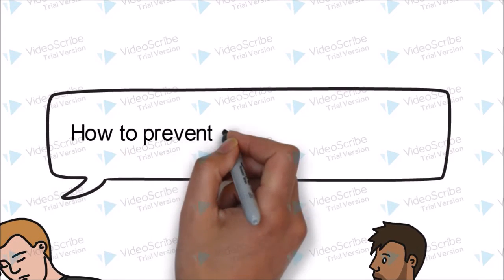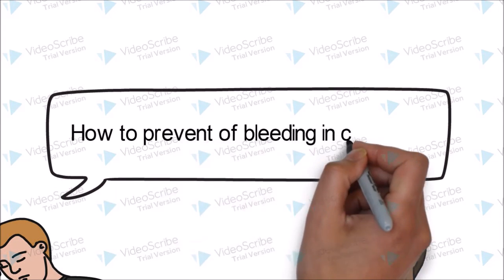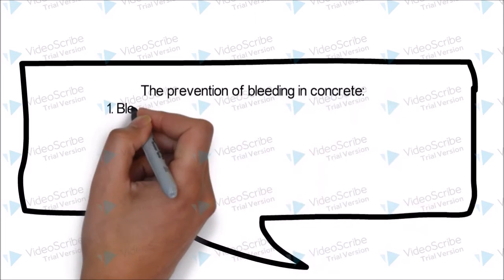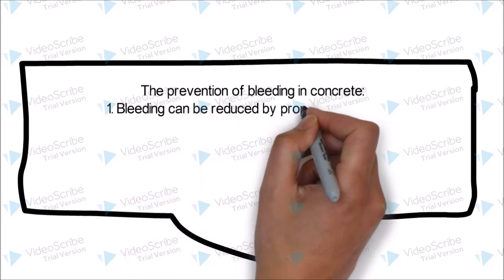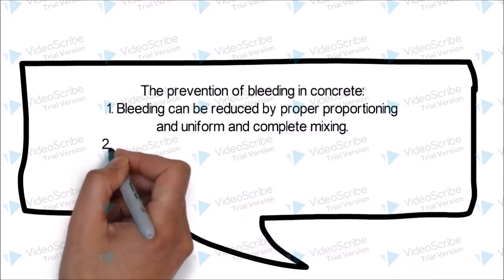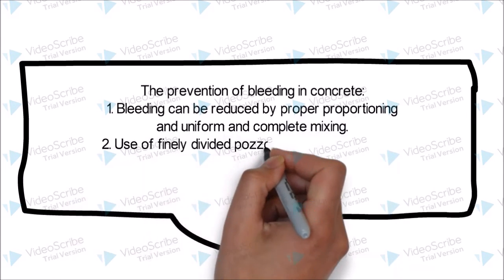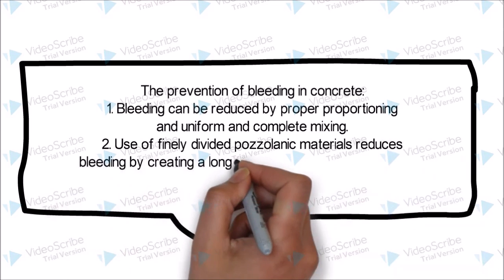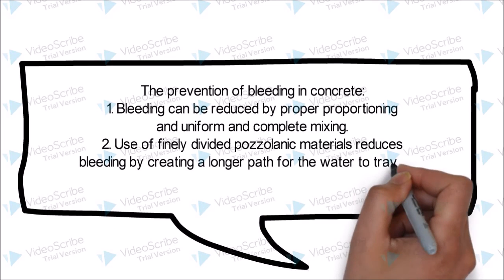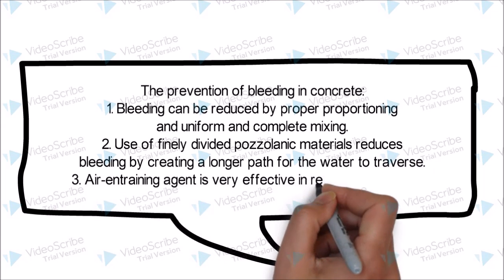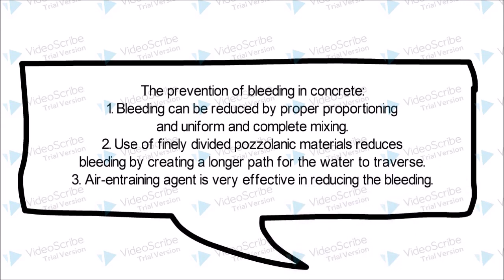How to prevent bleeding in concrete? Bleeding can be reduced by proper proportioning and uniform and complete mixing. Secondly, the use of finely divided pozzolanic materials reduces bleeding by creating a longer path for the water to traverse. Lastly, air-entraining agent is very effective in reducing the bleeding.